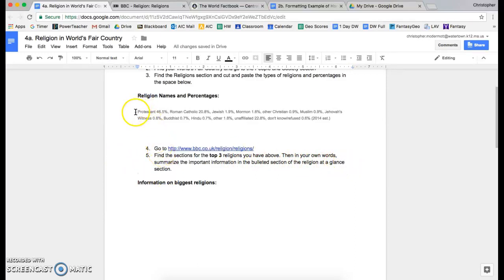Looking above, we see Protestant and Roman Catholic. Those are both Christianity. Then we have Jewish. Mormon is another form of Christianity, as well as other Christians. And then Muslim. So the 3 religions I would be doing are Christianity, Judaism, and Islam.